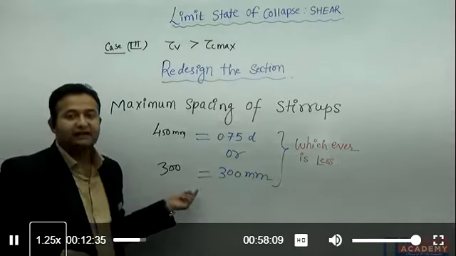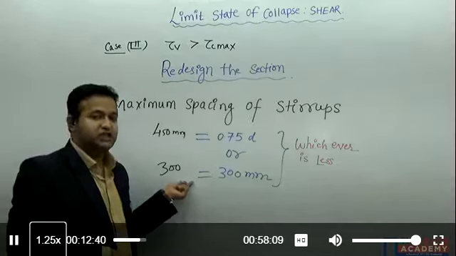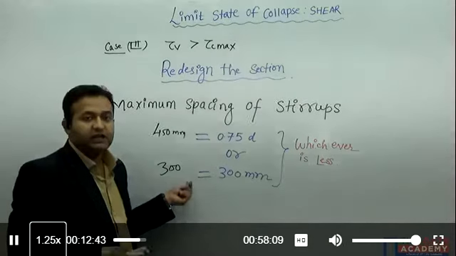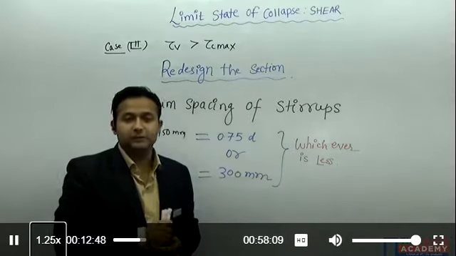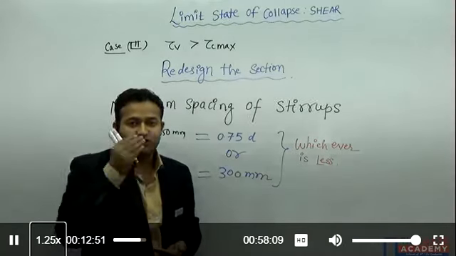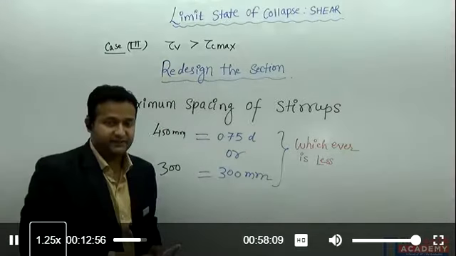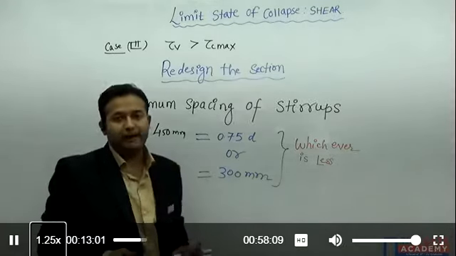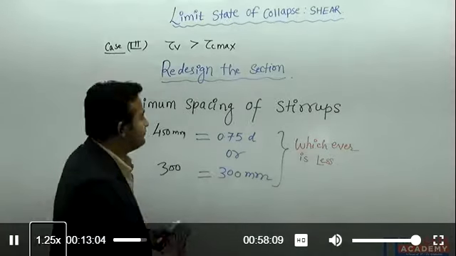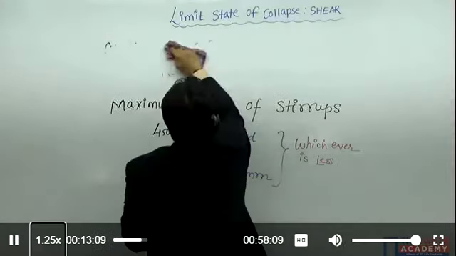So in this way I design the beam for shear, means I am going to provide the shear stirrups to take the shear stresses. And yesterday we have seen the shear stress distribution is first parabolic from top fiber of the beam to the neutral axis, then it is constant up to the tensile reinforcement. In the case of RCC beam, if I am taking the homogeneous beam, then it will be parabolic from top fiber to the bottom fiber. So this we have studied today.